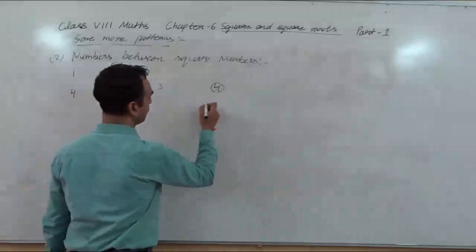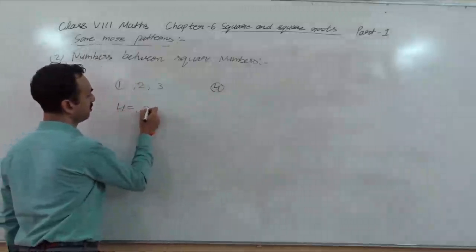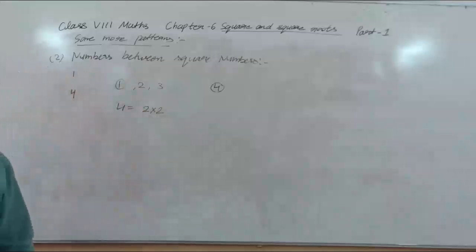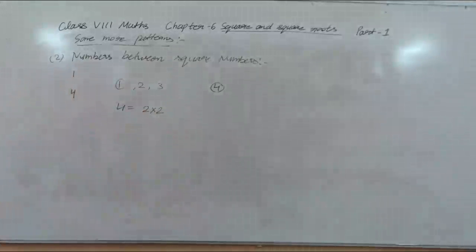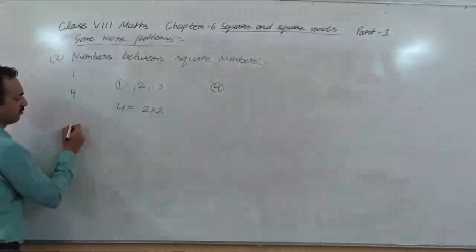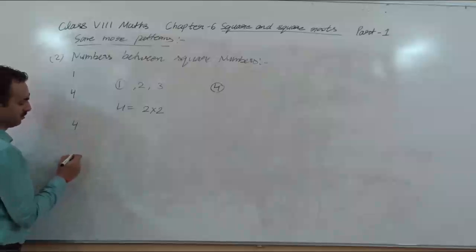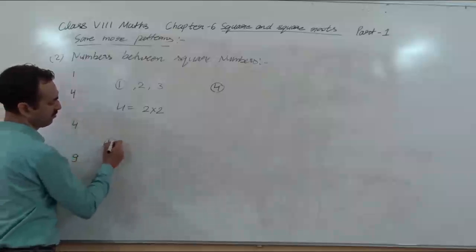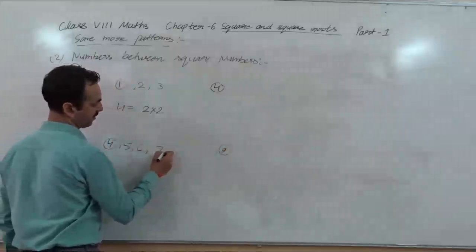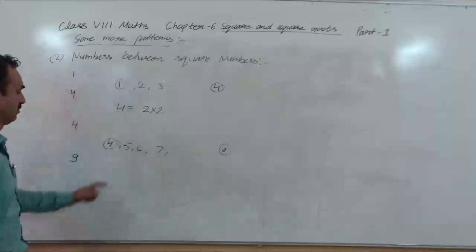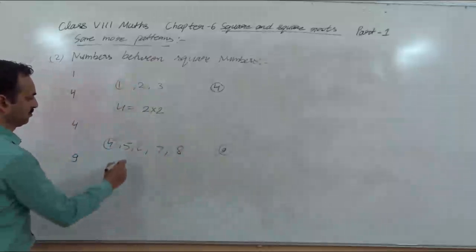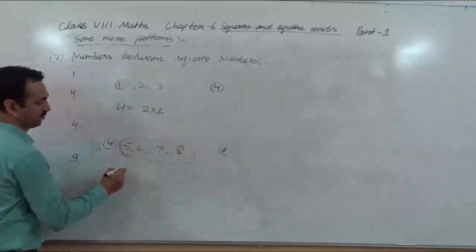Now you can see here, 4 can be written as 2 into 2. So, let's see one more example, 4 and the next number is 9. How many numbers between 4 and 9? 5, 6, 7 and 8. 4 numbers.